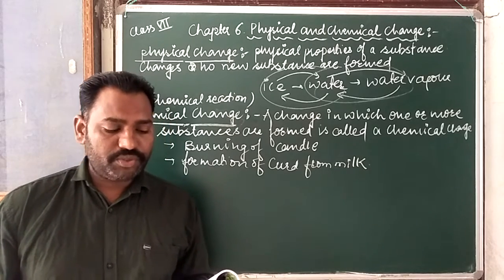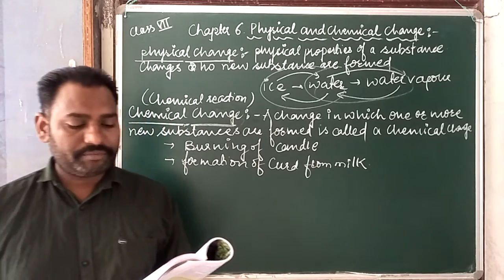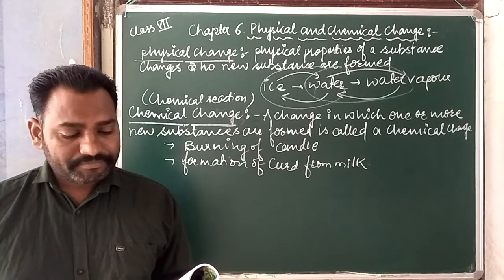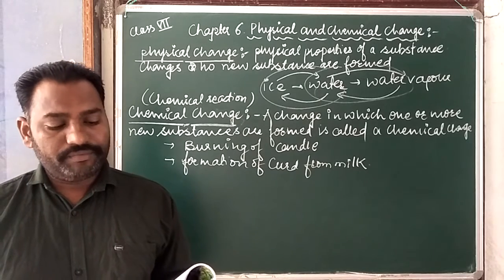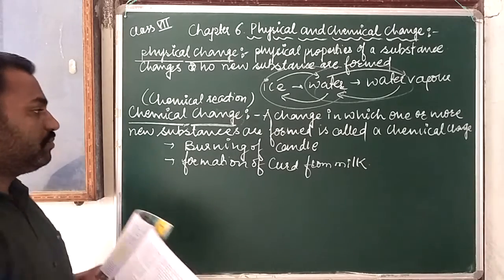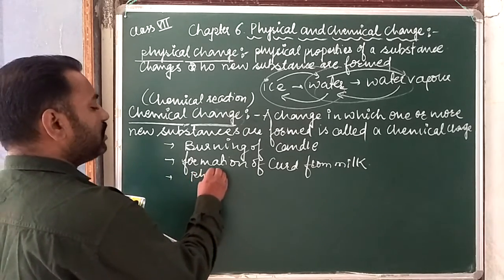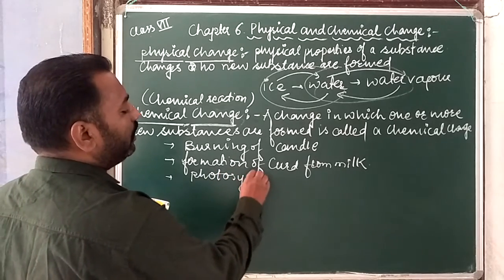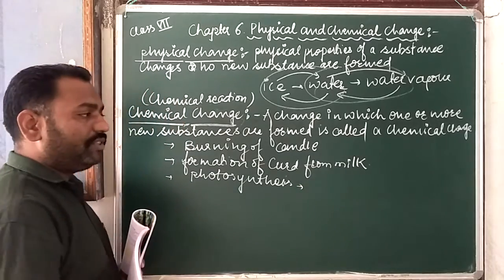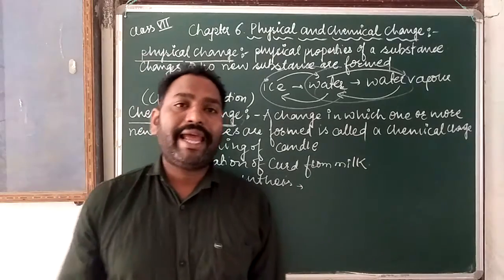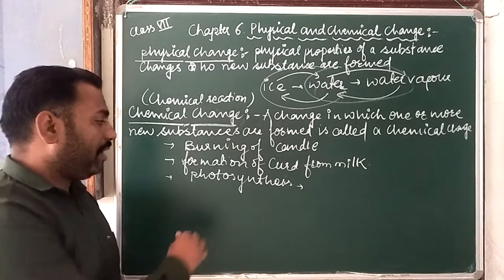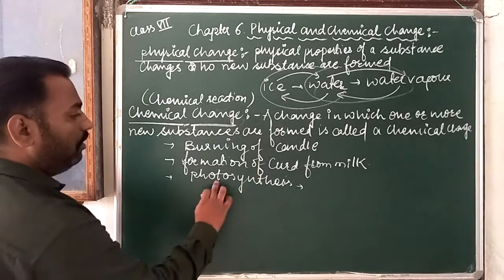The process of photosynthesis, during which plants manufacture food with the help of carbon dioxide and water, is another chemical change. So what process? Photosynthesis, because once the products, oxygen and glucose, are formed, with the help of this glucose and oxygen we cannot get back the same earlier reactant substances from which photosynthesis took place.